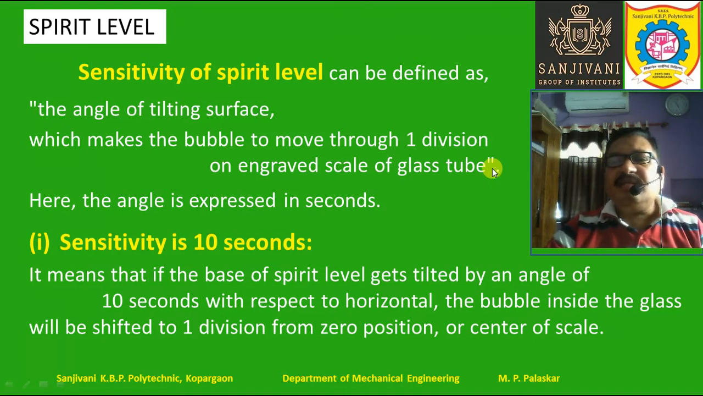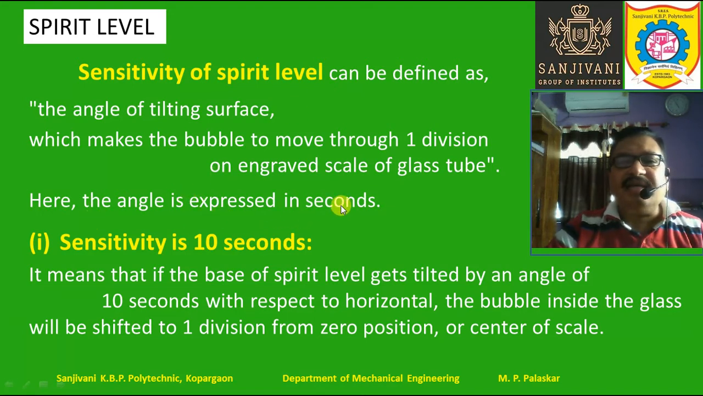So the slight tilting of the glass tube will change the position of the bubble. When the bubble moves through only one division by a particular tilting of the glass tube, that angle of tilting is nothing but the sensitivity. That describes the sensitivity of the spirit level, okay?